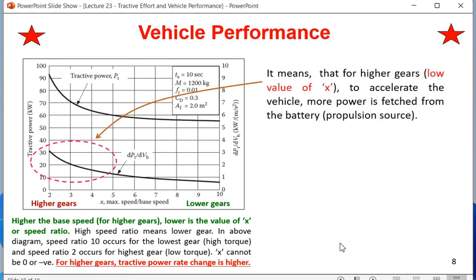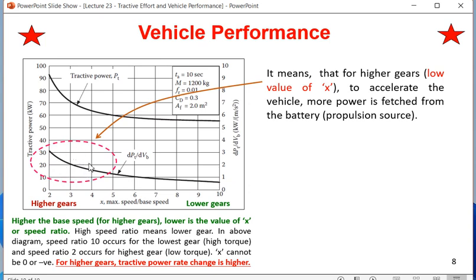You can see here two points are marked. This is the first point I have already explained. It means that for higher gears, that means you are in the lower speed ratio range, to accelerate the vehicle, more power is fetched from the battery or propulsion system. That means if you are at the higher gear side, for changing speed from one speed to another, you are pressurizing the battery more.